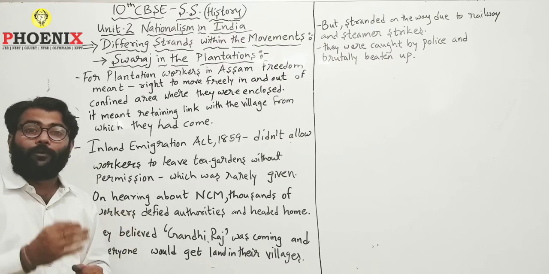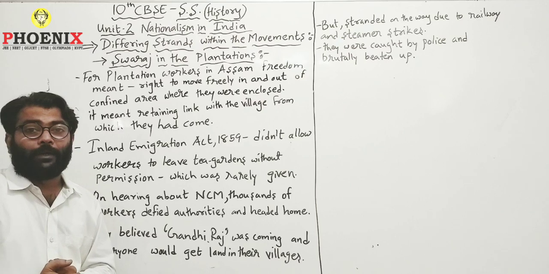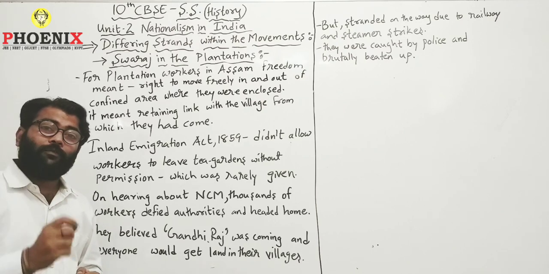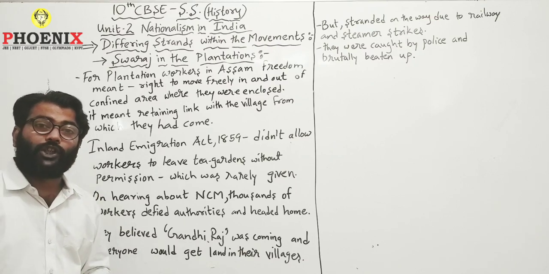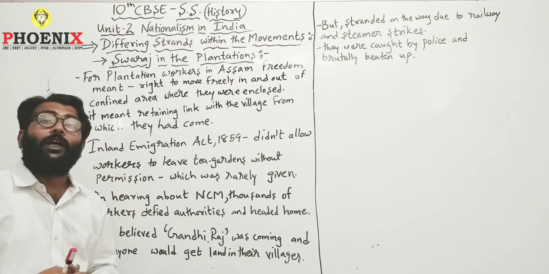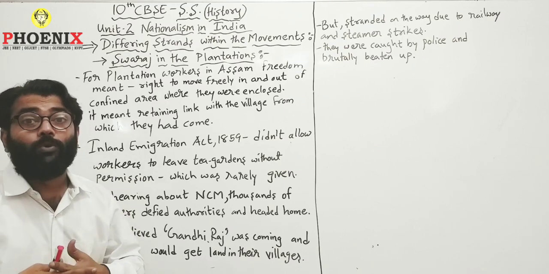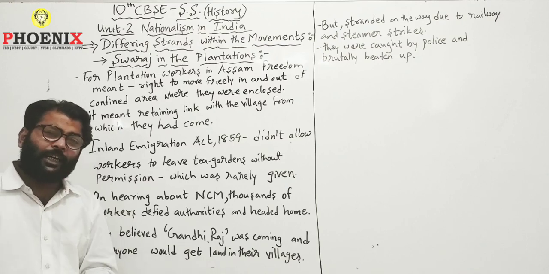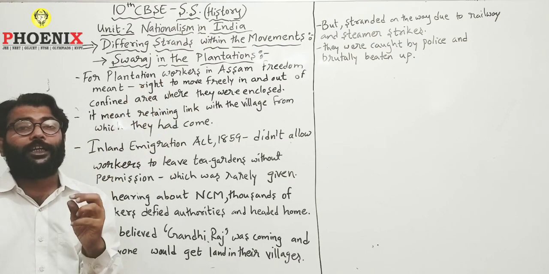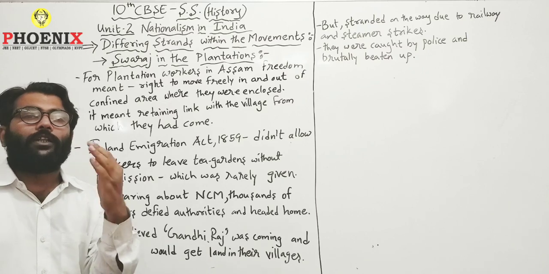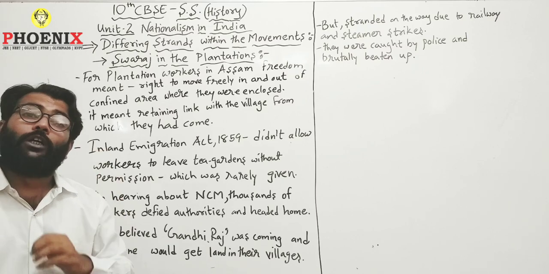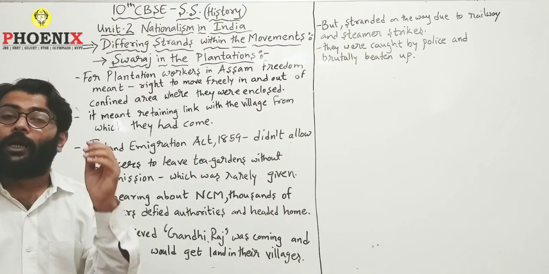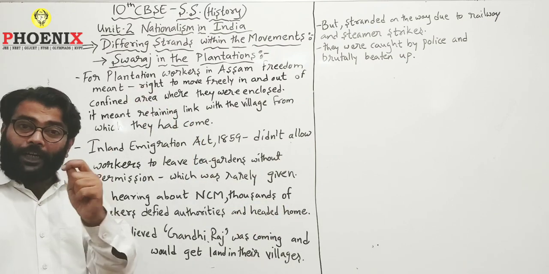But for these less literate people, the most important thing was freedom. And what did freedom mean for them? There were two different definitions of freedom for them. First, they wanted freedom to move in and out of the confined area where they worked. And second, they wanted to retain, that is continue the bond with the villages they belonged to. They should be allowed to go back to their villages, spend some time there and come back here. But this was not done. Why was it not done?